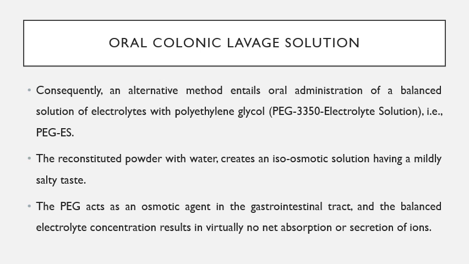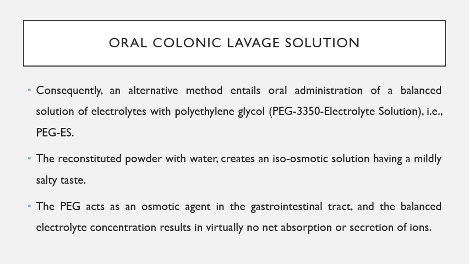Now, this method involved the oral administration of a balanced solution of electrolytes with polyethylene glycol. It was called the PEG 3350 electrolyte solution, or in short PEG-ES. This formulation was available in powder form that was required to be reconstituted with water.